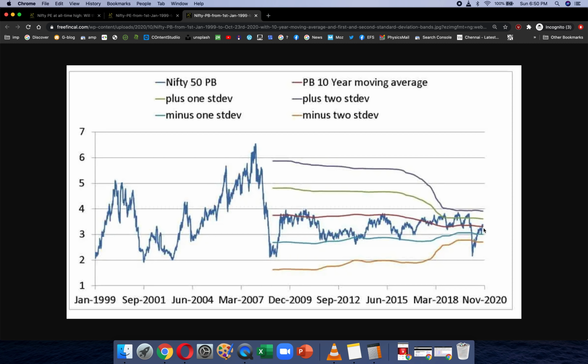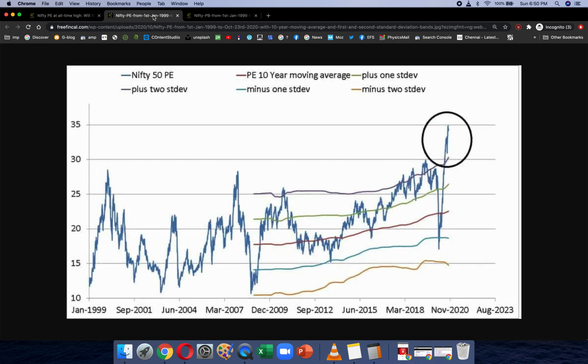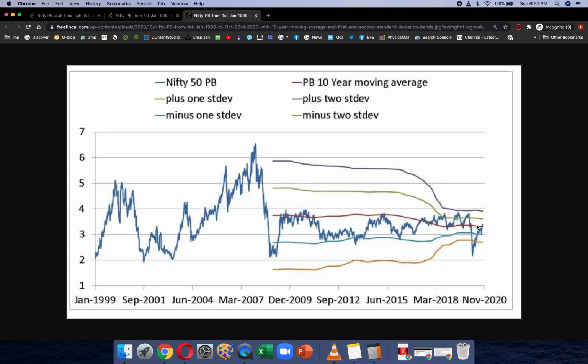And if you look at the PE chart, it looks like the market is extremely overvalued. But if you look at the PB chart, then you can see that the current PB is more or less comparable to the 10-year average, it's basically at the 10-year average, and you can say the market is fairly valued. So it's basically blind people touching an elephant and each one of them saying something.